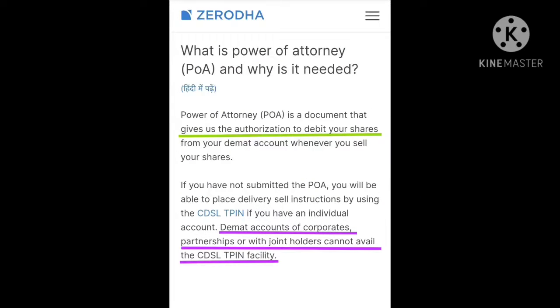And you can look at here what is power of attorney, POA. So you can find what the POA is. It's a power of attorney document that gives us the authorization to debit your shares from your demat account whenever you want to sell your shares from your holdings. So if you have not submitted the POA at the time of account opening, you have to do the online CDSL TPIN registration, which we discussed earlier, right? So that is the CDSL registration.